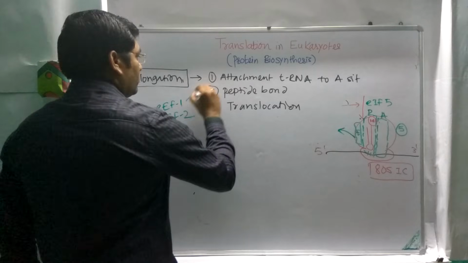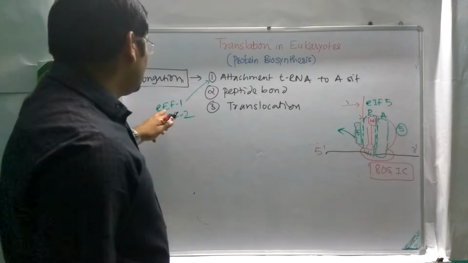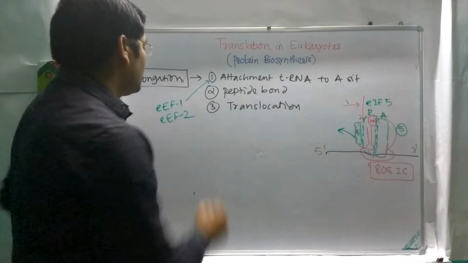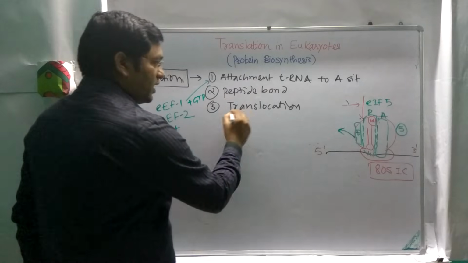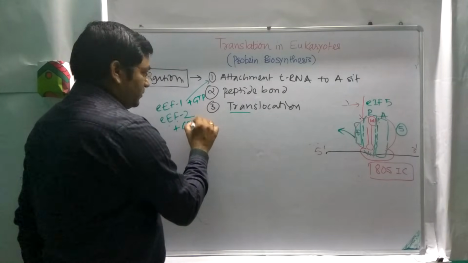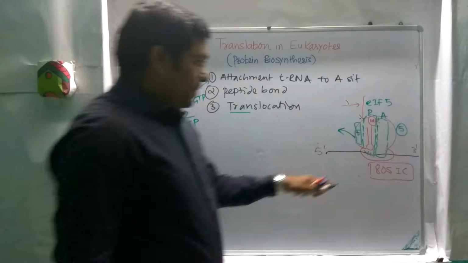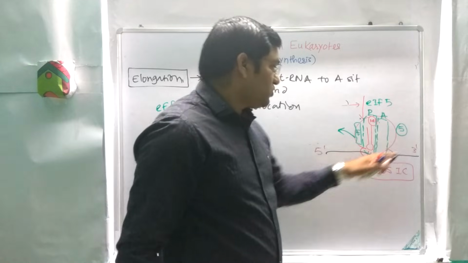The energy for the attachment of tRNA to the A site is provided by eukaryotic elongation factor 1 plus GTP, and for translocation of the ribosome, eukaryotic elongation factor 2 is required along with GTP. So this is the 80S ribosomal unit, or 80S initiation complex.